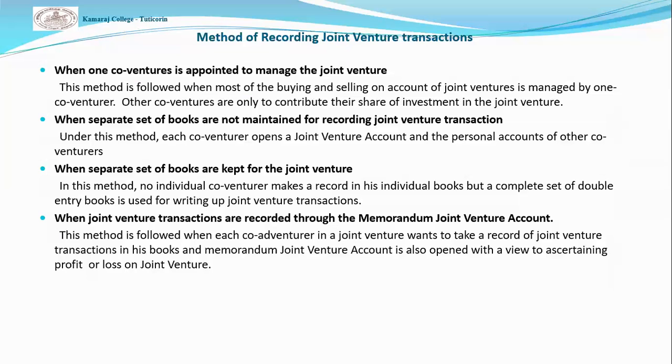The third method, when a separate set of books is kept for joint venture. In this method, the accounting treatment is similar to that of partnership transactions. The fourth method, when joint venture transactions are recorded through the memorandum joint venture account. In this method, every co-venturer will open a personal account and a memorandum joint venture account. These are discussed briefly in the next session.